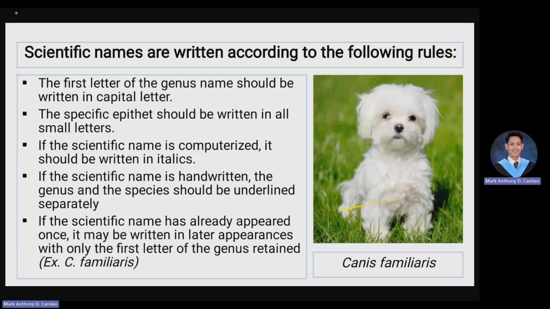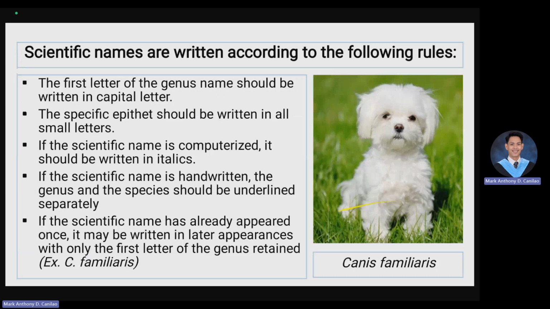If the specific name has already appeared once, it can be written in later appearances with only the first letter of the genus written. So this can be observed when you have an activity or paper to study that has a scientific name. For example, the term Pseudomonas aeruginosa.